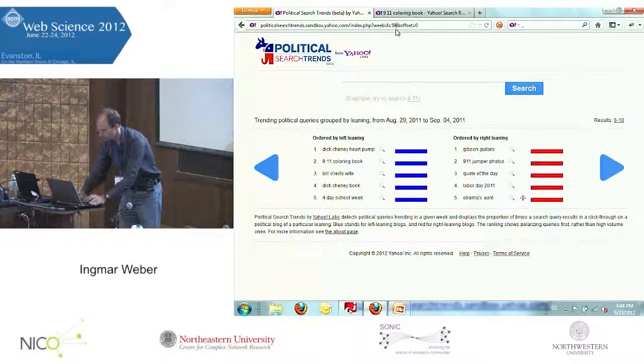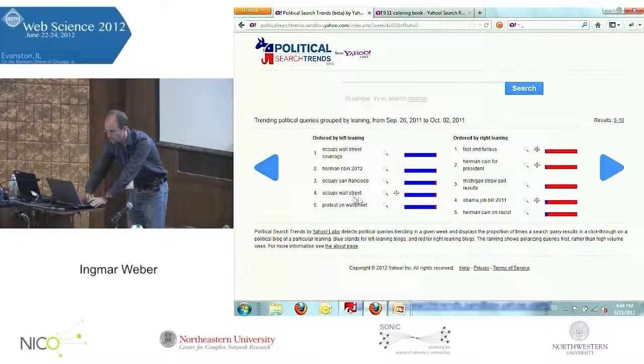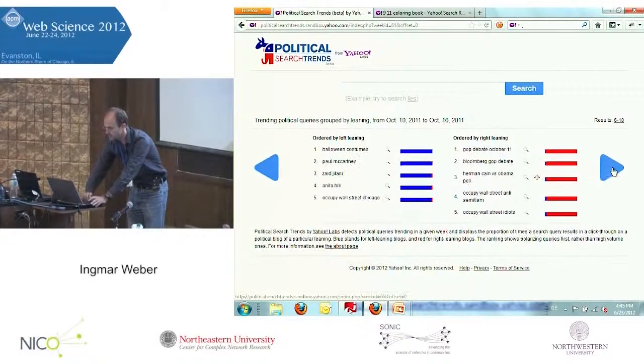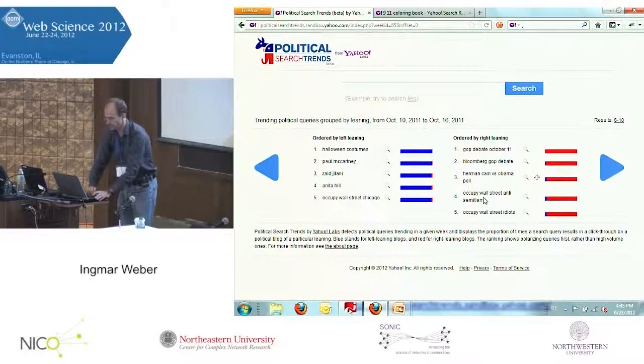Now we were discussing the Occupy movement. I want to show you how the Occupy movement unrolled through searches. It starts with Wall Street protests on the left. And then one week later, you have Occupy Wall Street as a phrase, Occupy San Francisco, it spreads. Then you have new things coming up, 99%ers, Occupy Wall Street, Get Money Out, another term. And only then the right is picking up with Occupy Wall Street Idiots and Occupy Wall Street Anti-Semitism, as an example.